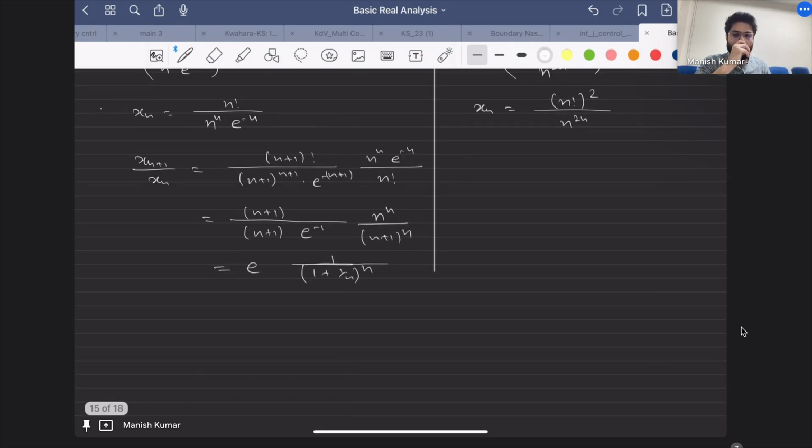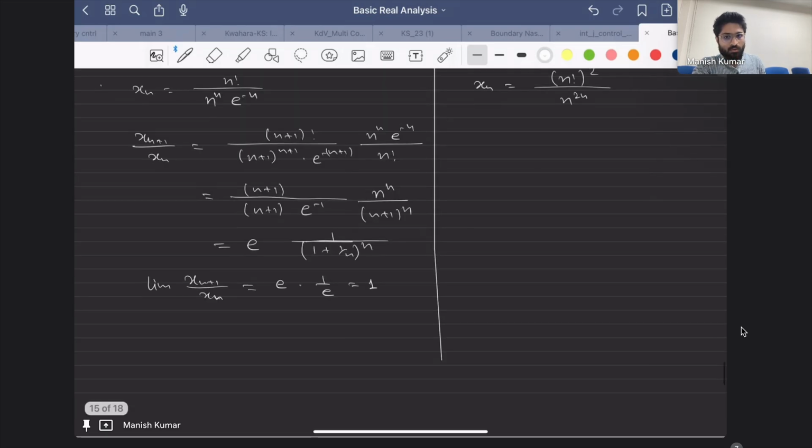Yeah, so the limit, if you take xn plus 1 upon xn, 1 plus 1 by n to the power n is going to e. Exactly. So this is e times 1 by e, which is equal to 1. Okay, so let me write it here. That limit, 1 plus 1 by n raised to the power n, goes to e.